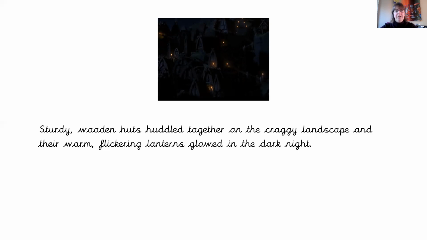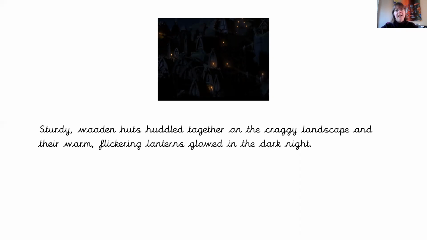Have a look, there's a couple of clues in there. So we've got the BOA word in between 2 main phrases. Our BOA word for this sentence is and. Sturdy wooden huts, ENP, huddled together, that's that up-leveled verb telling us what's going on, on the craggy landscape where it lives. So that is one main phrase.